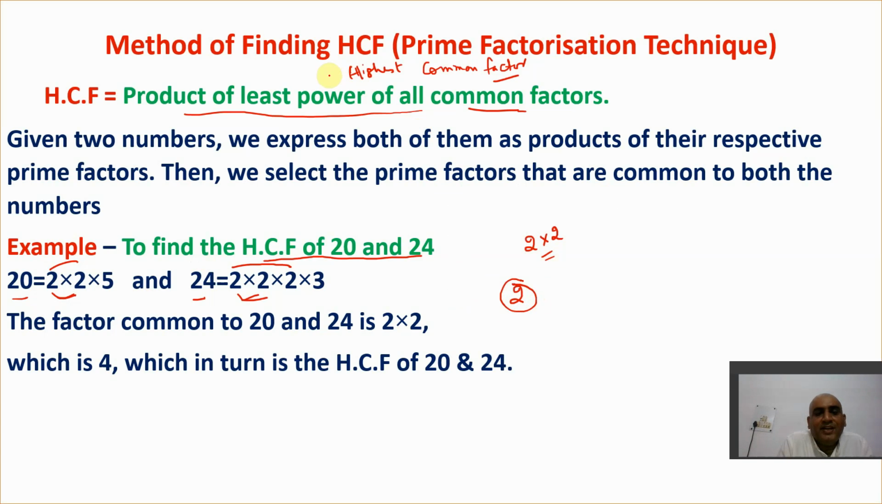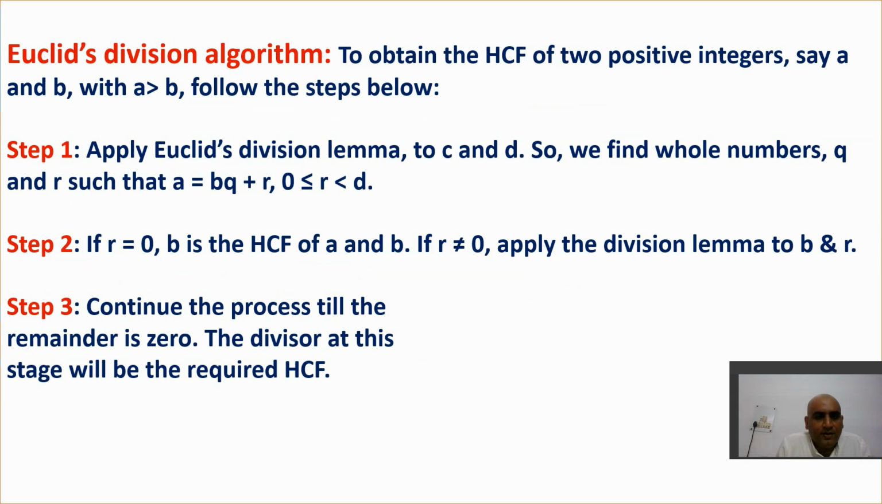Then we need to find the least power of that common factor. So we have taken the least power. Least power means here there are 3 2's. That means 2 raised to power 3. And here there are 2 2's, 2 raised to power 2. So we have taken the least power. That means 2 raised to power 2, that means 2 into 2. So this is the HCF of these two numbers. That's it. So with the help of prime factorization, we are finding the HCF and LCM, right? I hope you get this point.